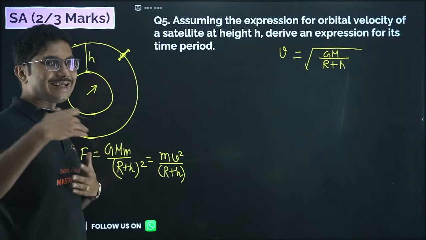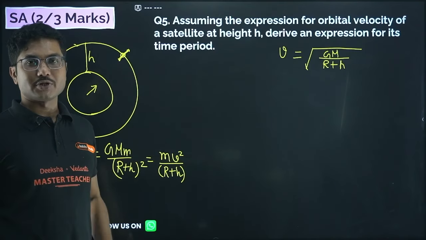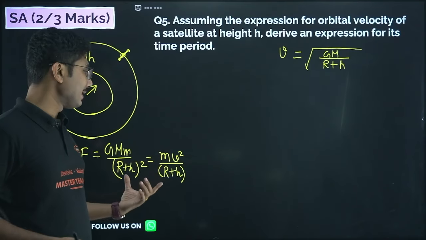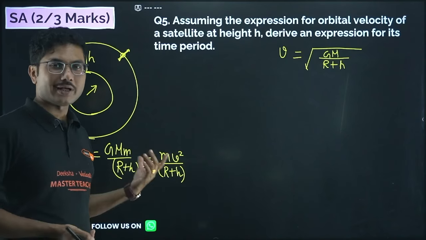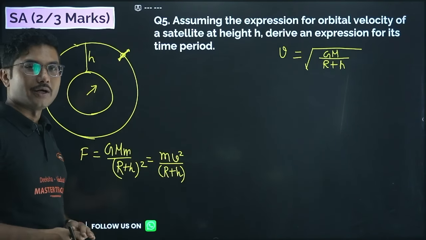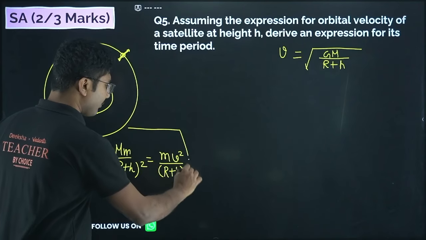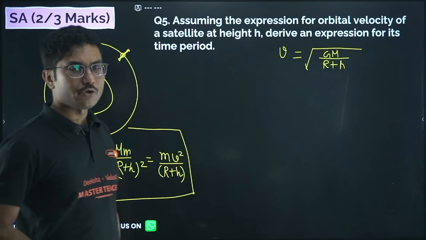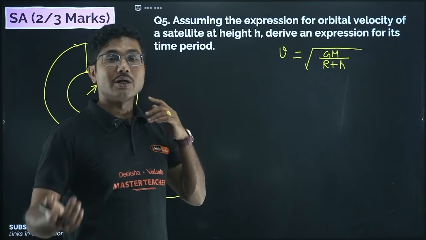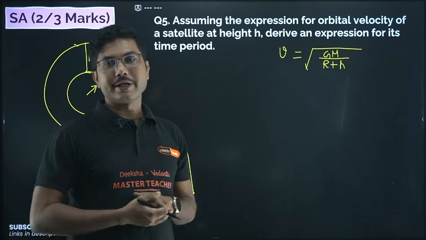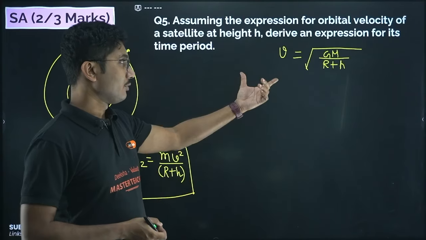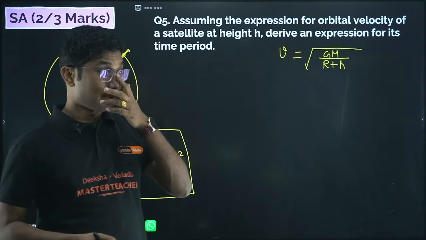This is an easy trick to remember. If they ask you to derive the expression for the speed of the satellite, you can simply start with this, compare these two forces and find this value. This is a smart way to remember if you are good with mathematics but tend to forget the formulas. So v is equal to root of GM by (r plus h).